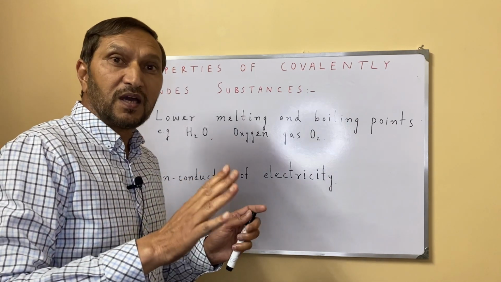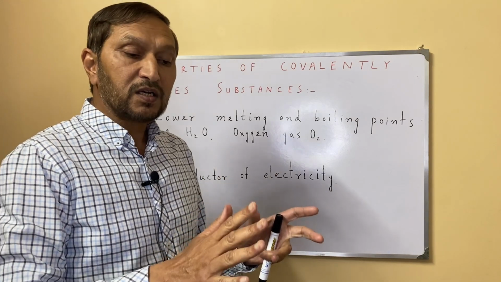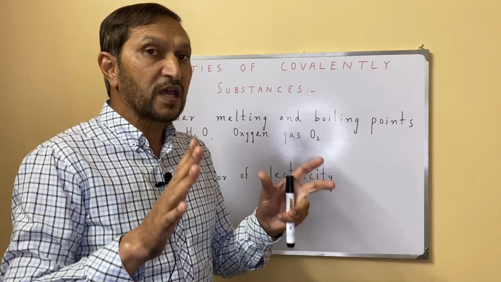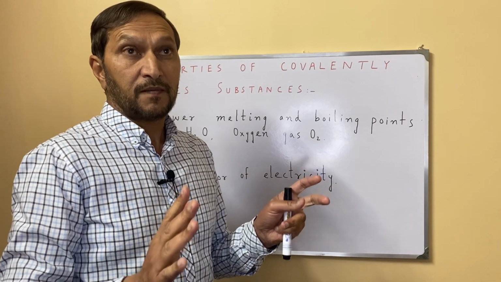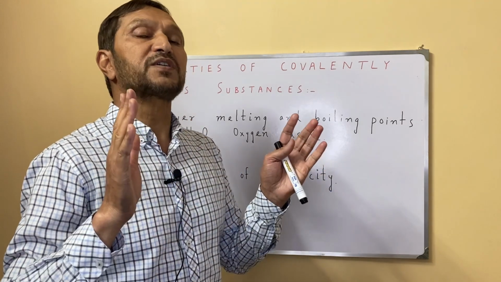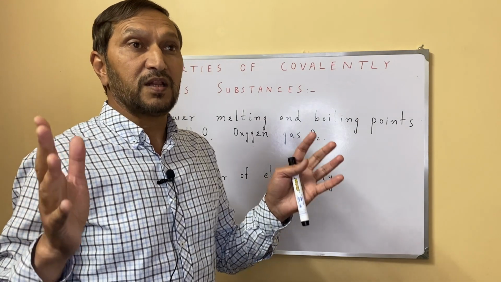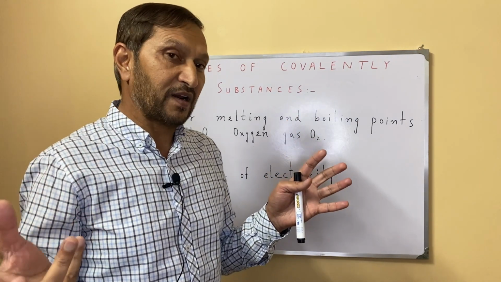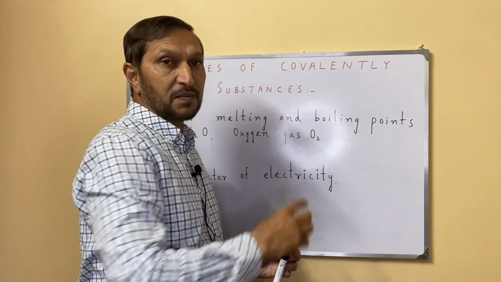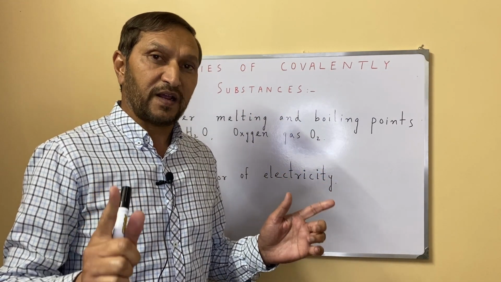Because they are covalently bonded. They do not have ionic bonds. In ionic bonding, ions are there. Electrostatic forces of attraction are there in the case of ionic bonds, and there are strong electrostatic forces of attraction. But in covalent substances, there are no electrostatic forces of attraction.